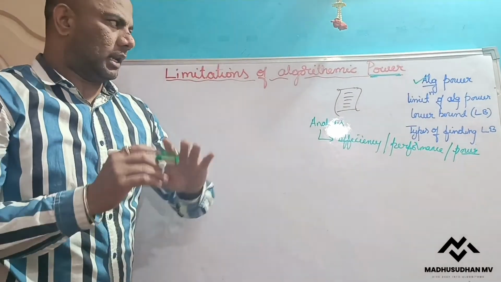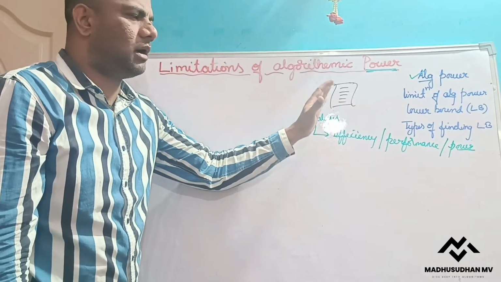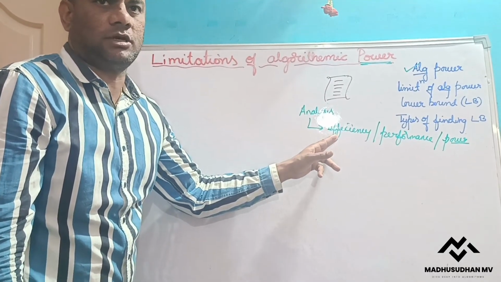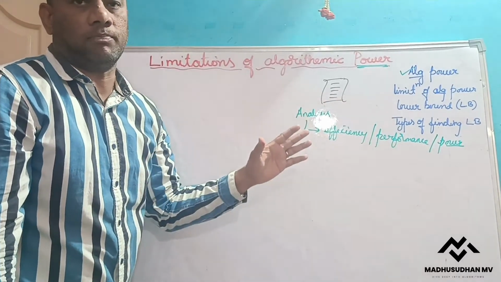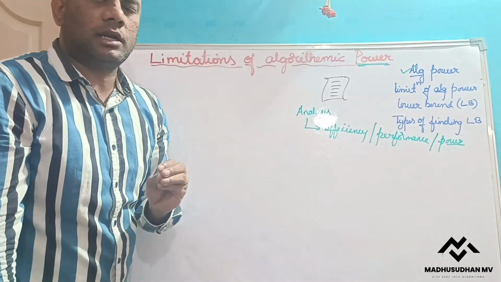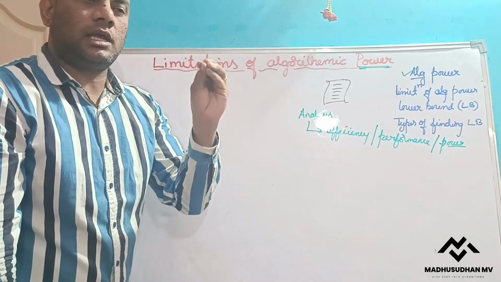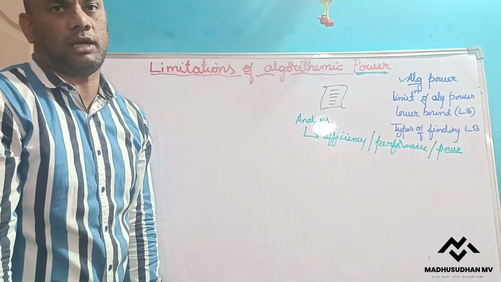To summarize: once we write the algorithm, we do analysis to know its efficiency or performance, or we can say its power. Every algorithm has some power, and similarly every algorithm's power also has some disadvantage.